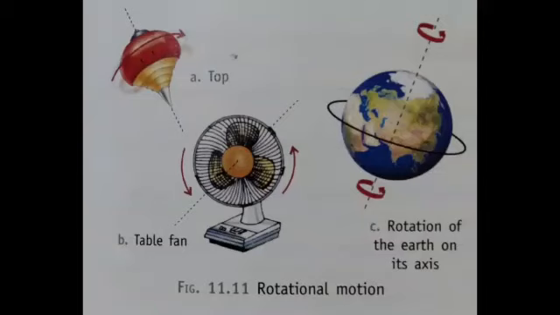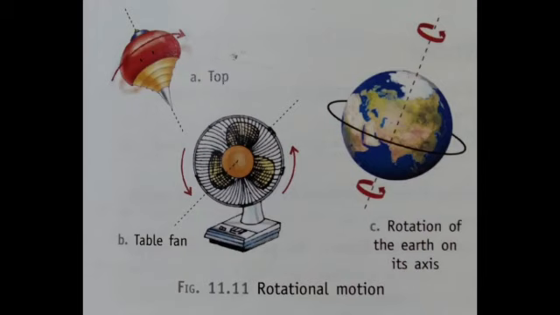So the motion of the earth around the sun is periodic because the earth takes 365 1/4 days to complete one revolution. The movement of the moon around the earth is repeated after every 30 days and thus is a periodic motion. And the movement of the hands of a clock is also a periodic motion. Now the motion that repeats itself after a regular interval of time, these motions are called periodic motion.